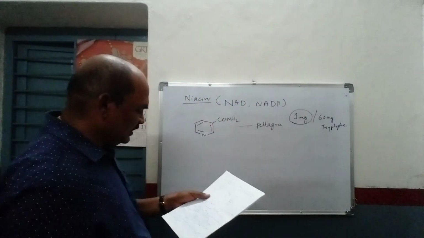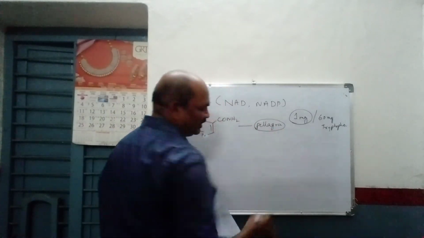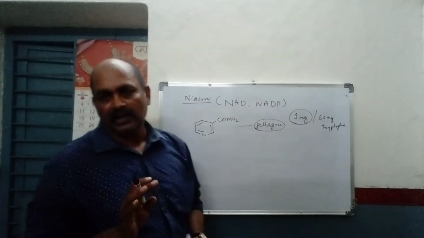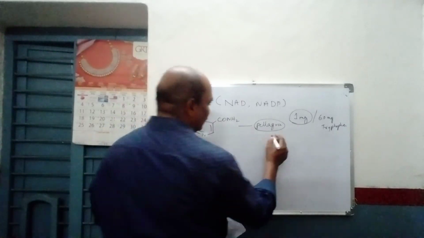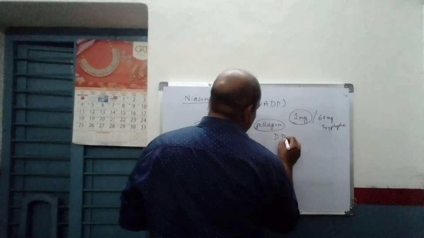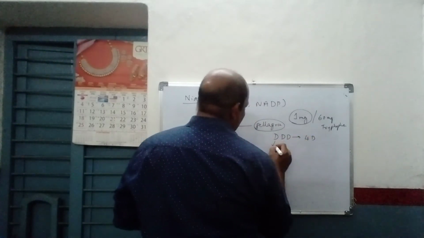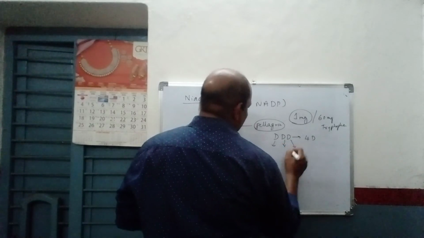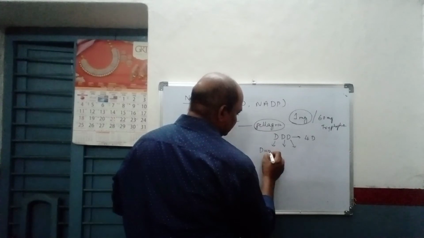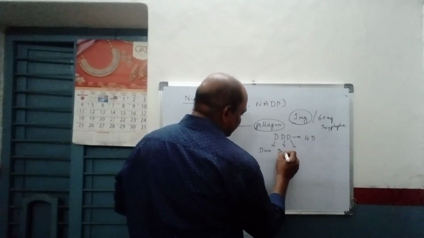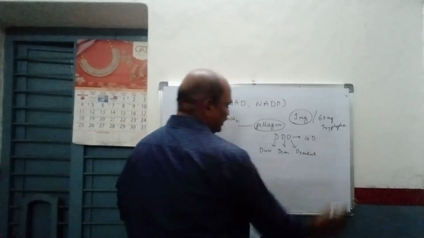Now see, pellagra seems to be a most dangerous situation. In fact, it is popularly known for the symptoms of 3 Ds, and if it is not treated, it follows with a fourth D also. So what are the 3 Ds? Diarrhea, dermatitis, dementia, and finally it leads to death.